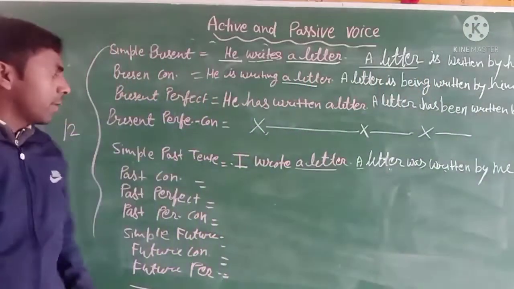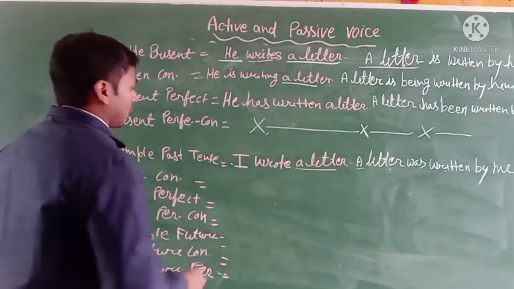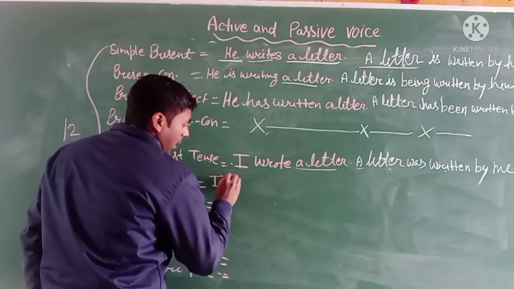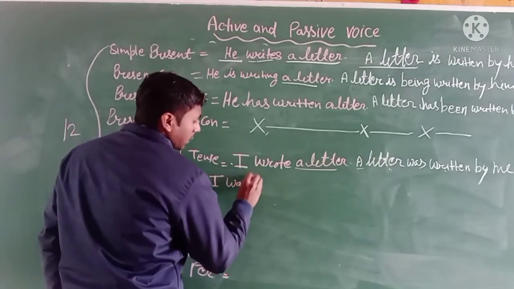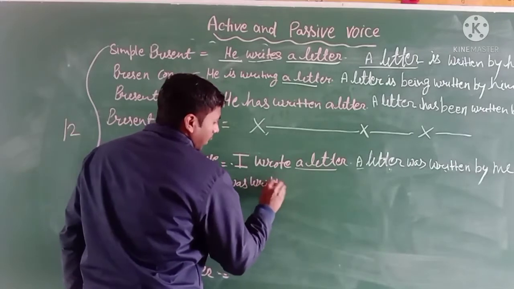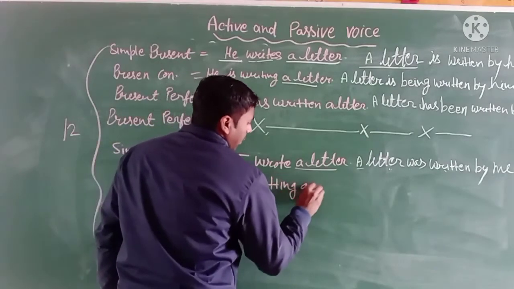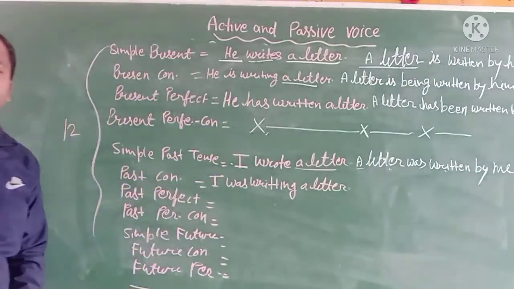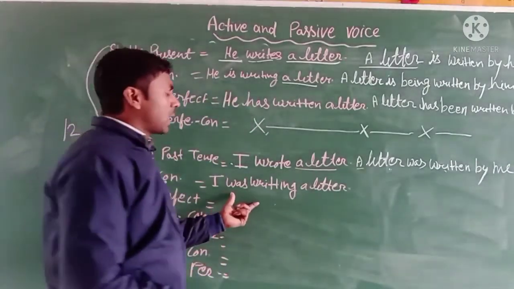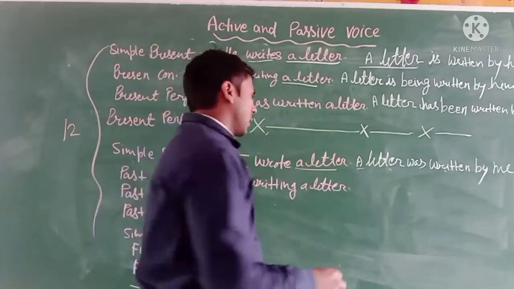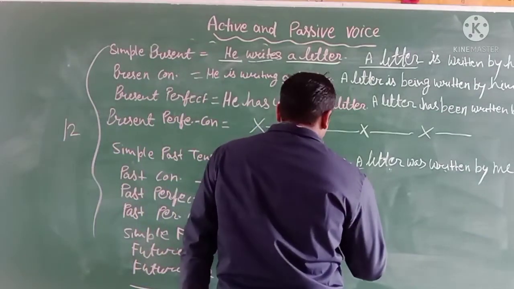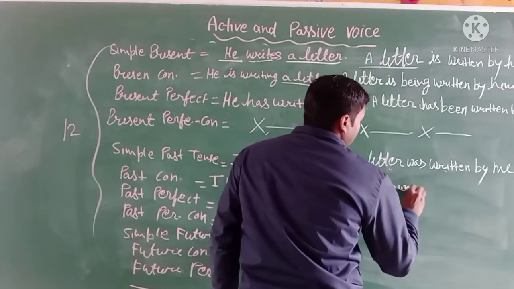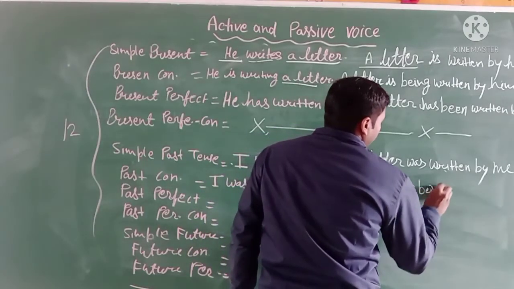Clear? Now next is past continuous tense. The past continuous tense is: I was writing a letter. And when you change this past continuous tense into the passive voice, the sentence will be: a letter was being written by me.